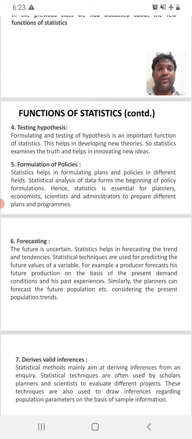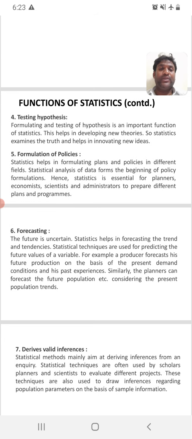The second one, it reduces the complexity of data. The third point, it helps us to compare one person to another person, one organization to another organization, one thing to another thing. So this is the third function we discussed in the last session. The continuation of functions of statistics we are discussing in today's session.